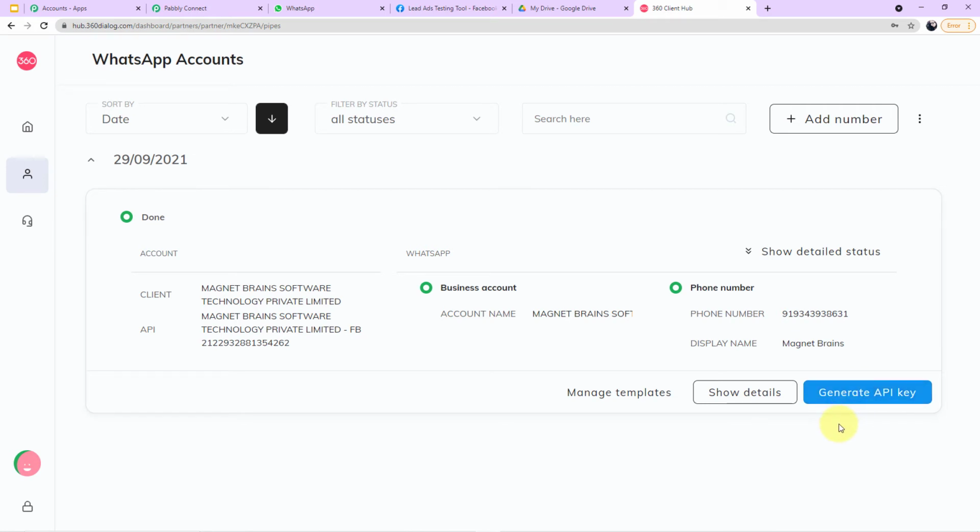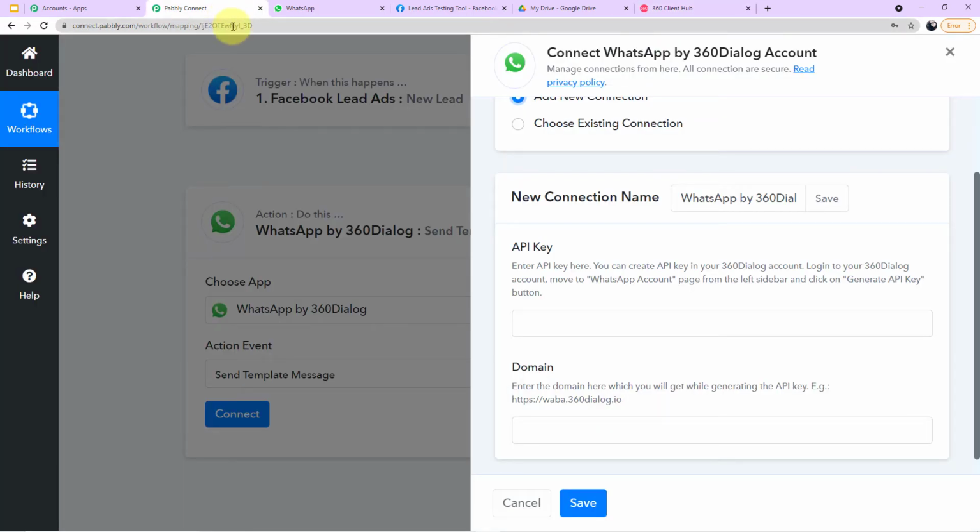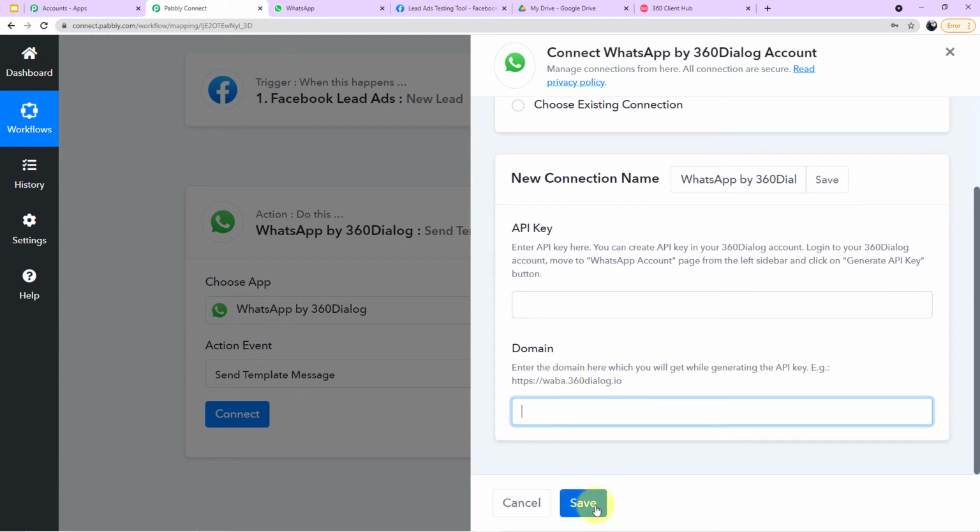Now it's a one-time process, okay? You have to just click it once and the API key will be generated, and the same API key can be used for different workflows. So you don't have to generate the API key again and again. It's just a one-time process. You have to simply click here, and with the API key, of course, the domain will be generated. Because I have already generated my API key, guys, and the domain as well, and I have copied it from before, I'll go back to my Pabbly Connect account and simply paste the API key and the domain here. Afterwards, I'll click on save and I'll be thrown back to my workflow.